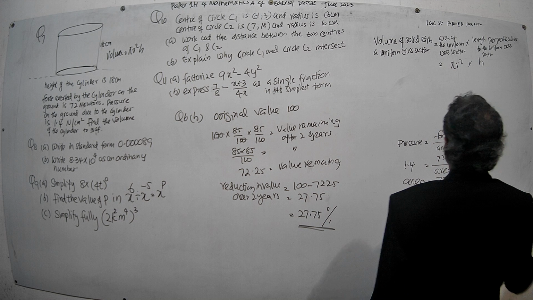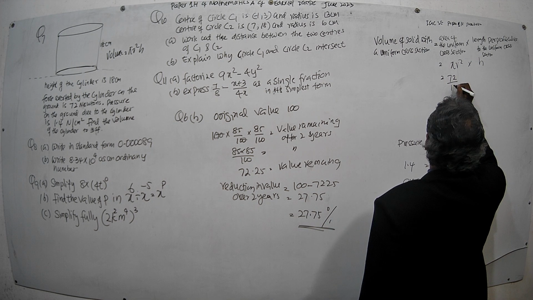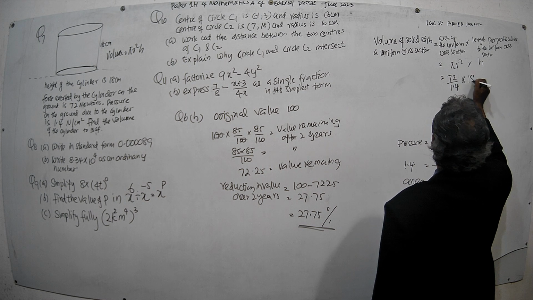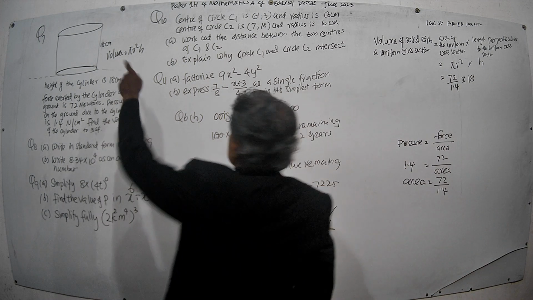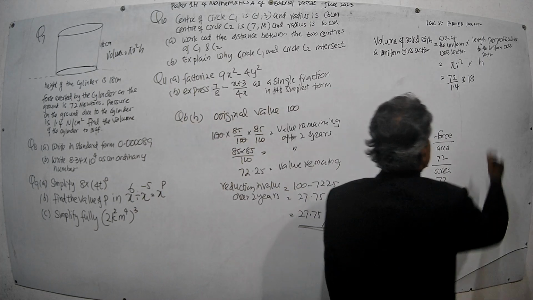Now we will take it here, 72 divided by 1.4 multiplied by this height, which is 18 centimeters. Right. Then we will get the answer. What is the answer?